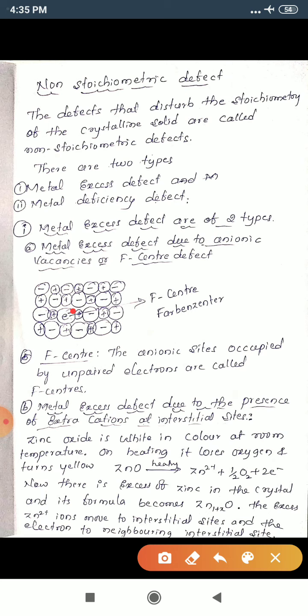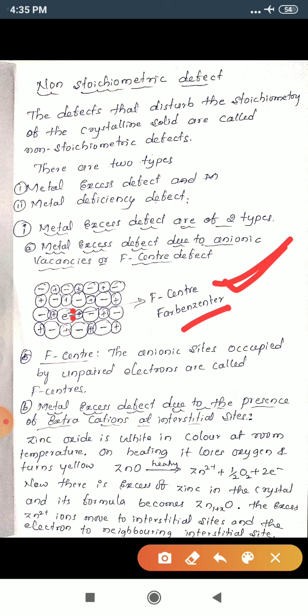Why? To maintain electrical neutrality, that hole is occupied by an electron. The holes that are occupied by electrons are called F centers. As I said, these are responsible for the color of the compound. In German, F stands for Farbcenter, meaning color center.